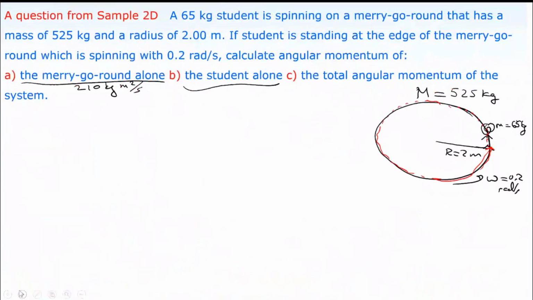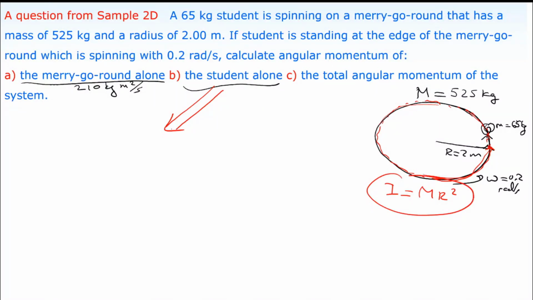Keep in your mind, if an object follows a circular path, its moment of inertia will be mr squared. In this section, you are going to meet these types of questions a few times.